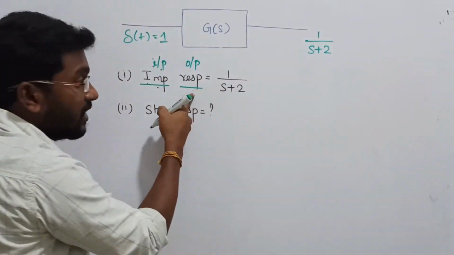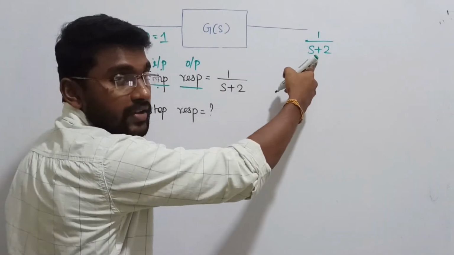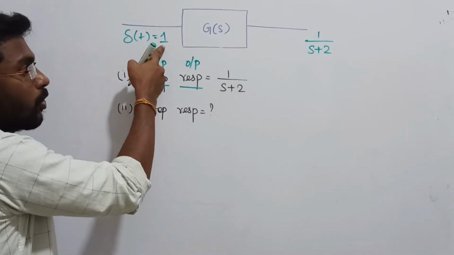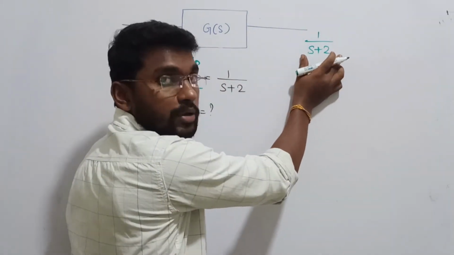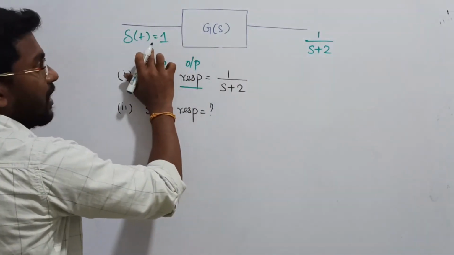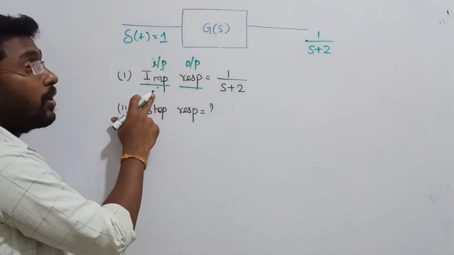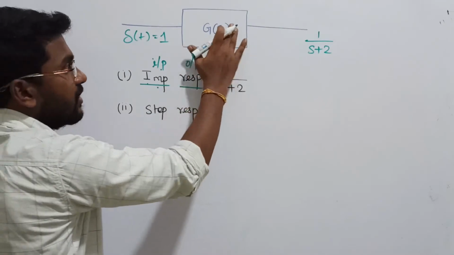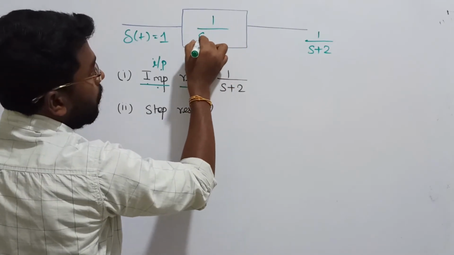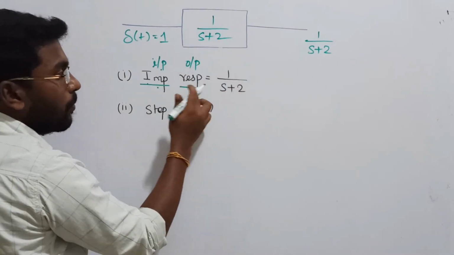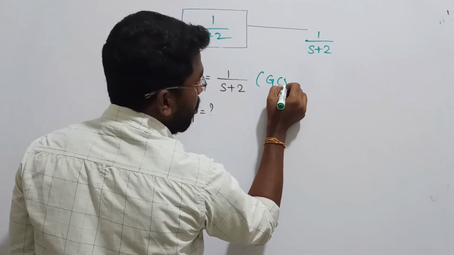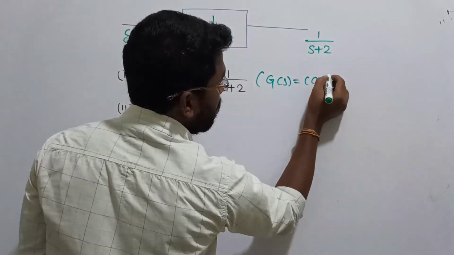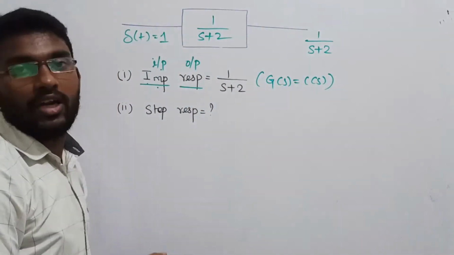From this, given it is C of S, response is given as C of S, right? For the impulse input, when you give 1, the output that comes is 1 by s plus 2, they have said. From this I can conclude, whenever I am passing the impulse through any system, system value and response values are equal, so I can say G of S is going to be 1 by s plus 2. Why? Because in impulse response I know G of S and C of S are equal. That's all. That is the only key that you have to find.